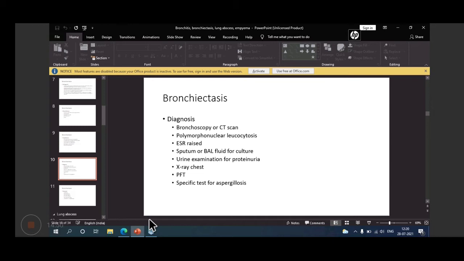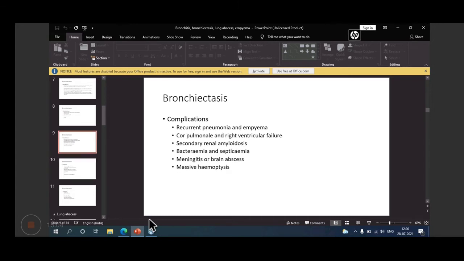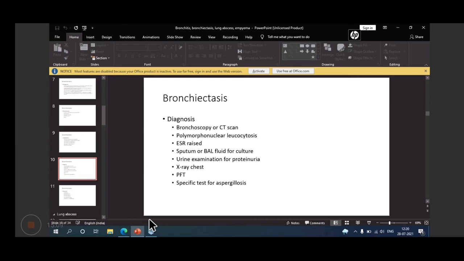And viral will be cell line cultures, or like influenza virus, cell lines may be used. Then urine examination for proteinuria. This is important in some complications like amyloidosis. We have talked about that. It may lead to secondary renal amyloidosis. In amyloidosis, proteinuria, albuminuria may occur.